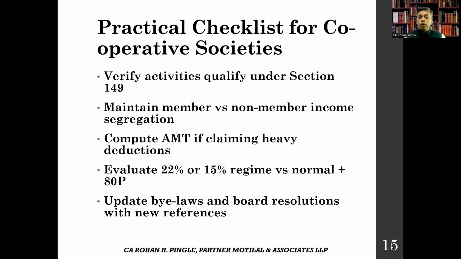Deductions. So third, compute AMT whenever the society claims heavy deductions under section 149. Always evaluate three options: normal taxation with section 149 deduction, the 22% regime and the 15% regime, and present a comparison to the managing committee of your client. Finally, update the bylaws, board resolutions and all compliance documents with the new section references wherever necessary. Following the checklist annually will reduce notices and help societies optimize their tax position.